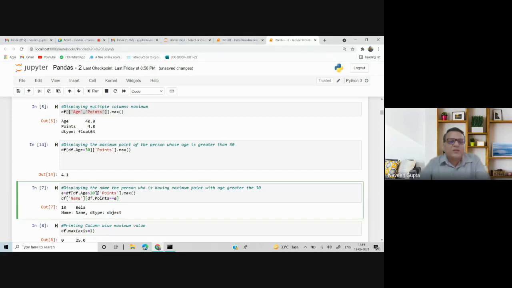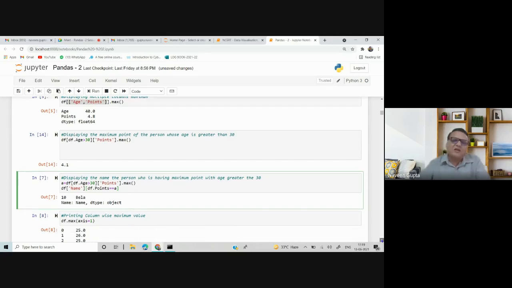df.age greater than 30 points max. So I have asked for the value and then I have placed that df points equal to A, find out the name. So that has given me the name of the person who is having maximum points with the age greater than 30. Is this concept okay with everyone? So this kind of questions we can create from the descriptive statistics.